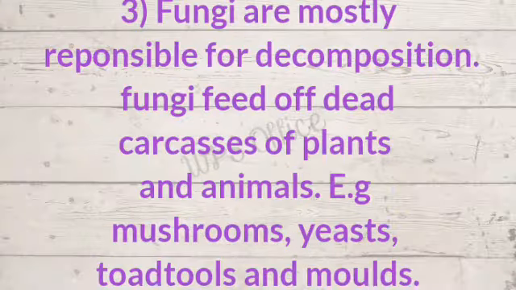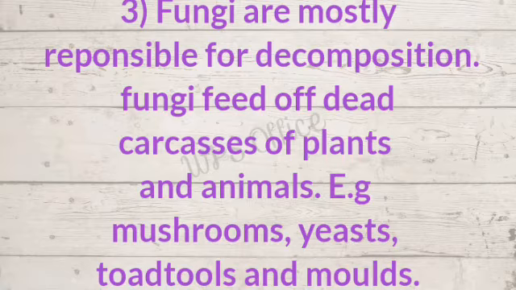Next, let's talk about the fungi kingdom. Fungi are mostly responsible for the decomposition of matter or things. Fungi feed off the dead carcass of plants and animals. What do we mean by carcass?